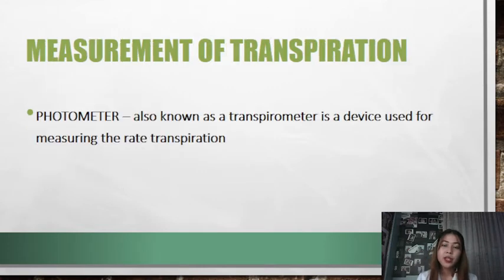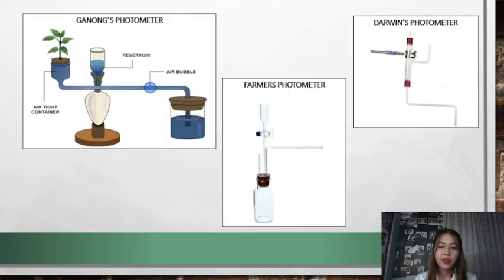We move on to the measurement of transpiration. One measurement of transpiration is the potometer, also known as a transpirometer. It's a device used for measuring the rate of transpiration. Examples of types of potometer are Ganong's, Farmer's, and Darwin's potometer.